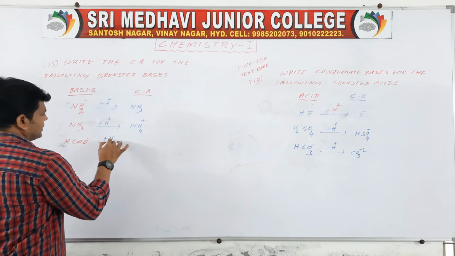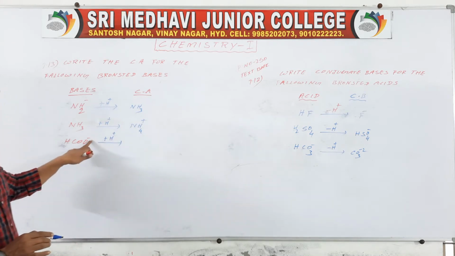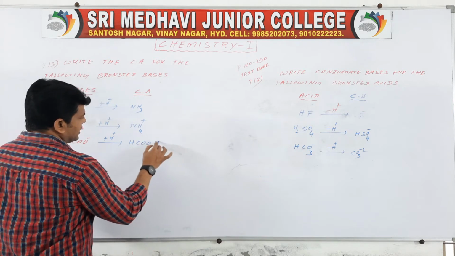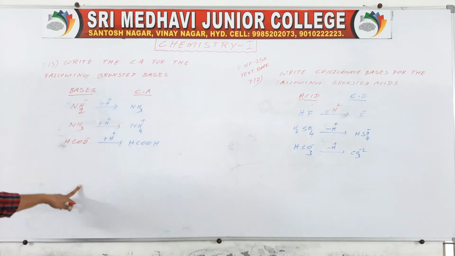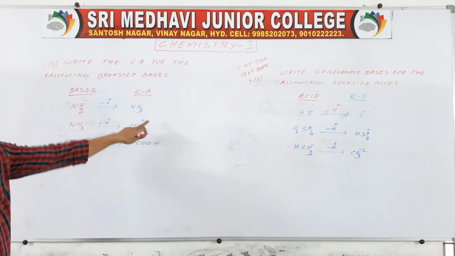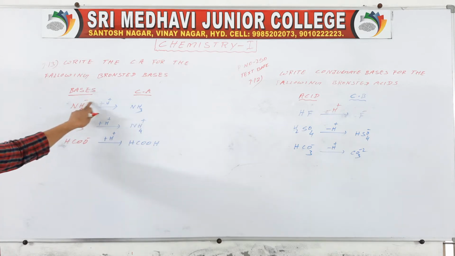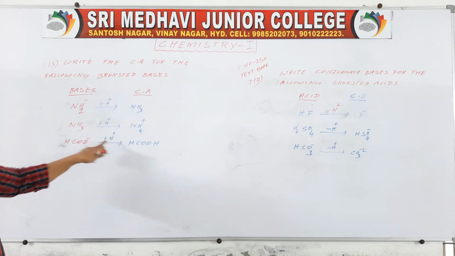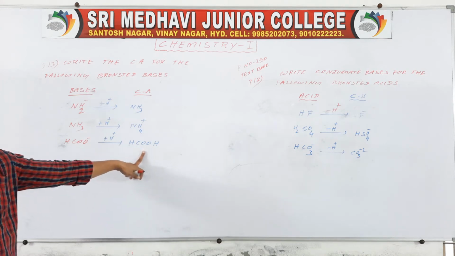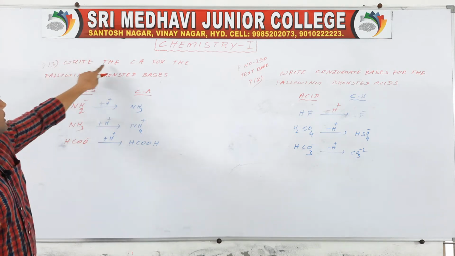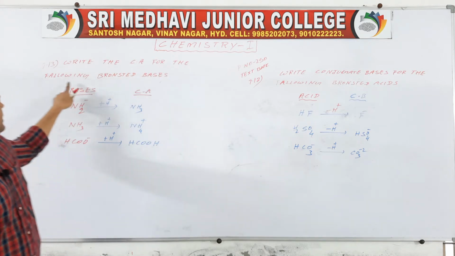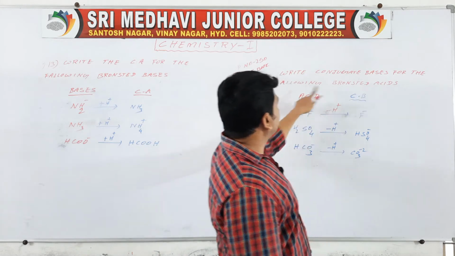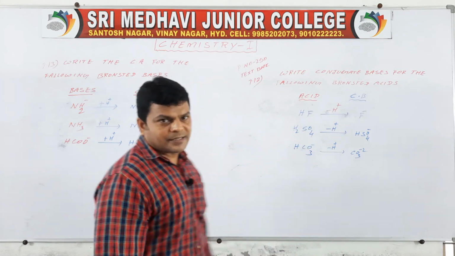Here H plus, the plus and minus cancel, then HCOOH. Here it is neutral, so it will get a positive charge. Here minus, plus minus cancel, neutral. Understand? So this is writing the conjugate acids for the following Bronsted bases, whereas the earlier one was writing conjugate bases for Bronsted acids.